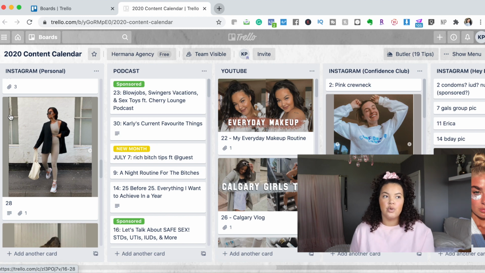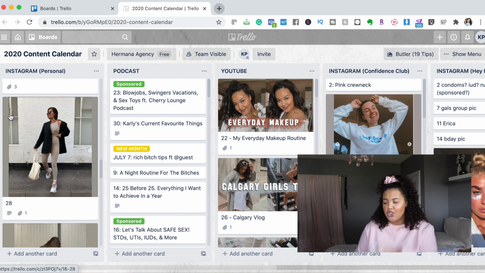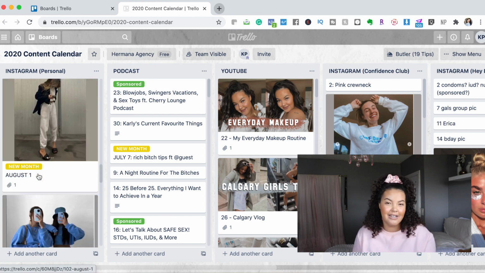This works really well because when I shoot with my friends, I can say, this is the kind of vibe that I'm looking for. This is the outfit I'm going to wear. Let's make it work. That's a little tip and trick from me, because I find if I don't have a plan, I could literally shoot content for hours and only come out with 3 or 4 pictures that I can post. So by doing this, I keep myself a little more efficient and effective.